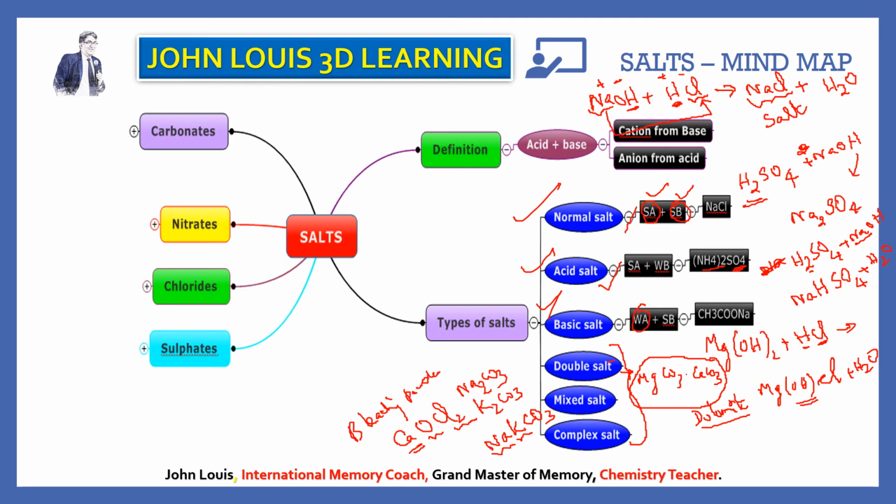Then what is meant by basic salt? Just the opposite. The acid should be a weak acid and the base should be a strong base. In such a case, the resulting salt will be slightly basic in nature. For example, you take acetic acid, a weak acid, and sodium hydroxide, a strong base, therefore the salt is sodium acetate. Therefore sodium acetate will be slightly basic in nature, therefore this salt is called basic salt.